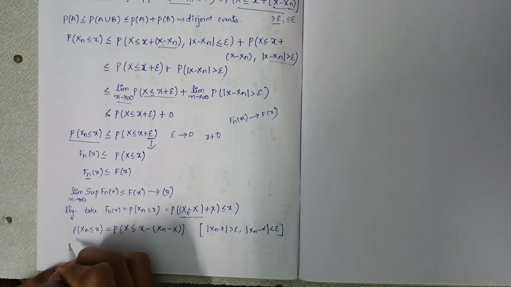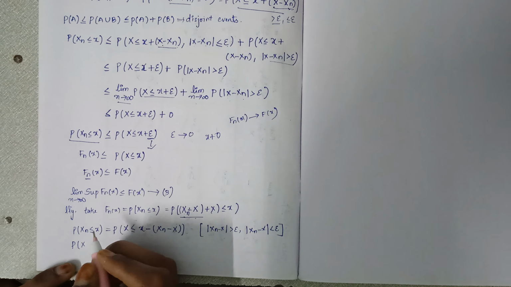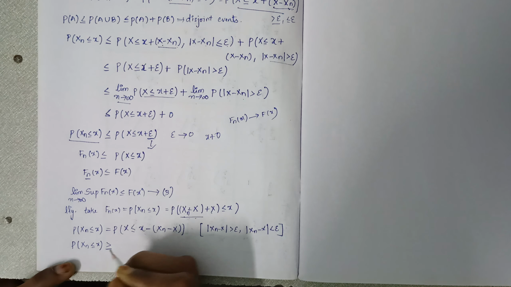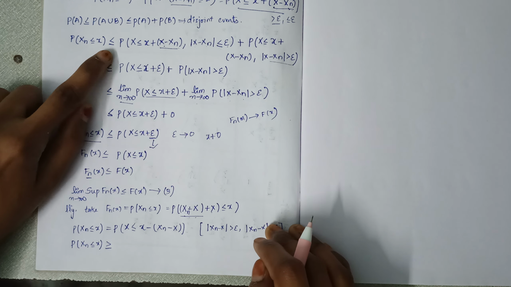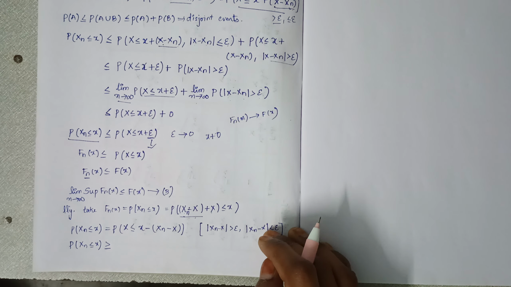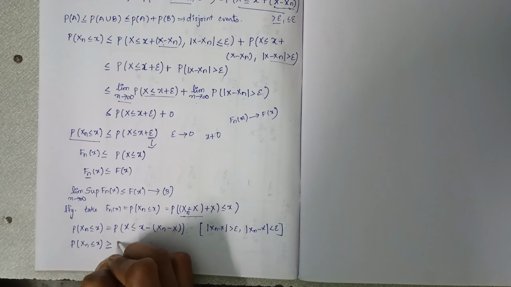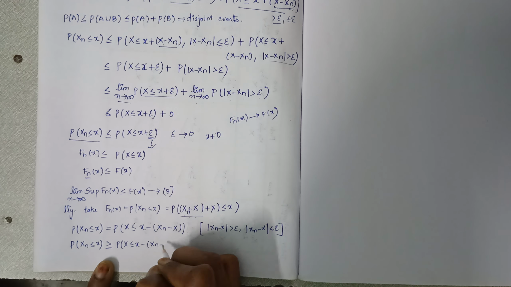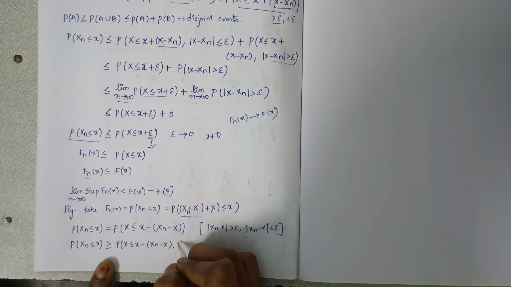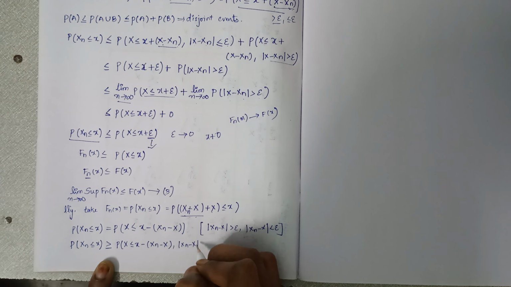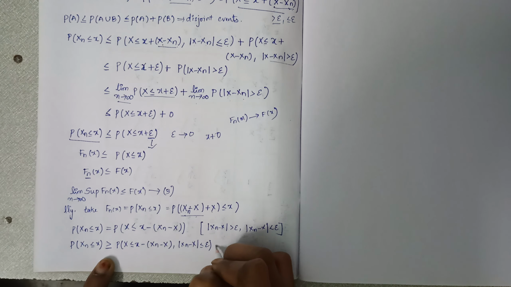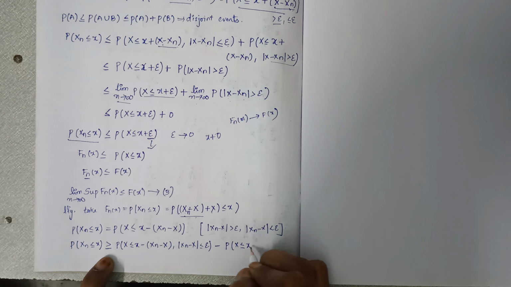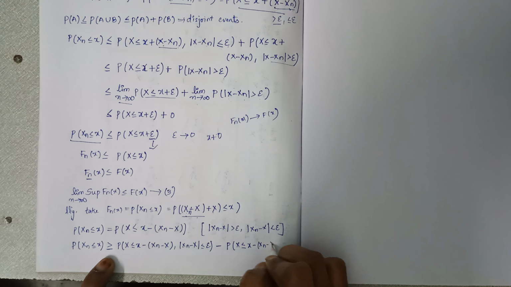So the equation becomes probability of Xn less than or equals to x is greater than or equals to, since in the supremum we got less than or equals to, but in the infimum it is the opposite, so we get greater than or equals to, probability of X less than or equals to x minus (Xn minus X), where mod Xn minus X is less than or equals to epsilon, minus probability of X less than or equals to x minus (Xn minus X).